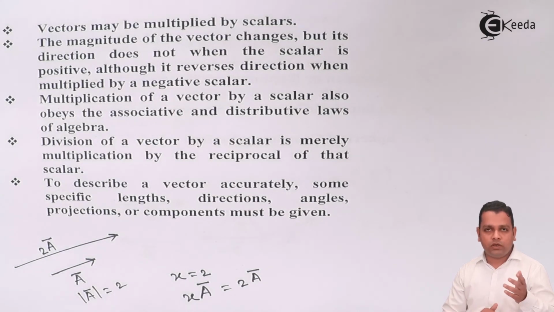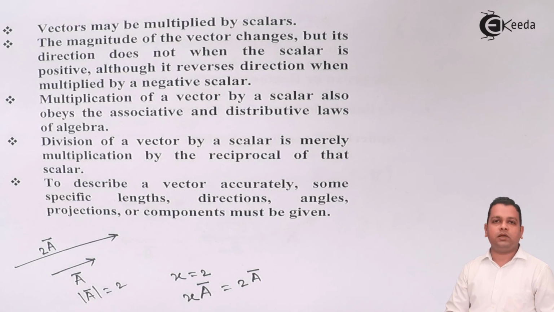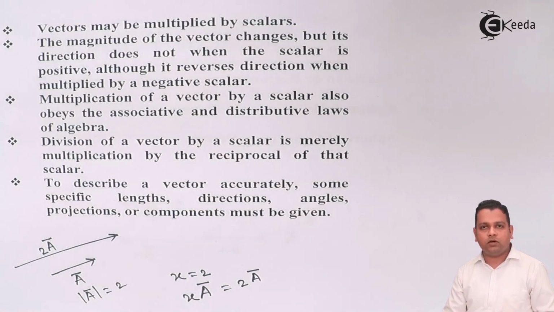There are three coordinate systems in the syllabus. First one, Cartesian, also called the rectangular coordinate system. Second one, cylindrical coordinate system. And the third one, spherical coordinate system.